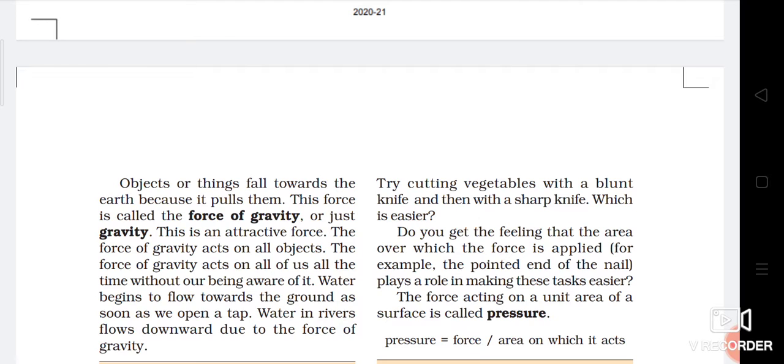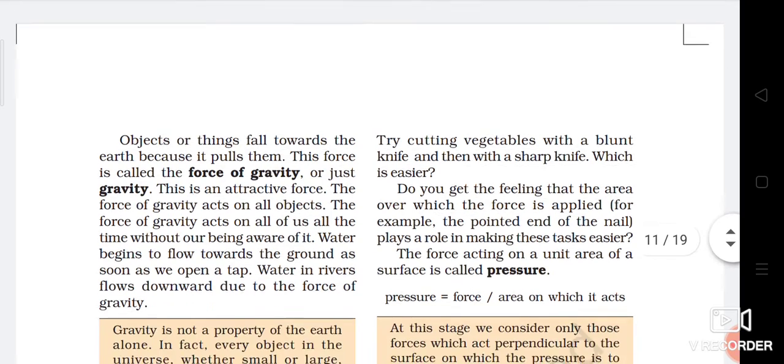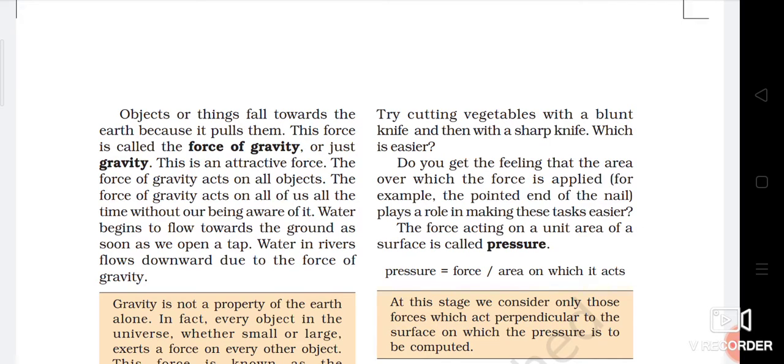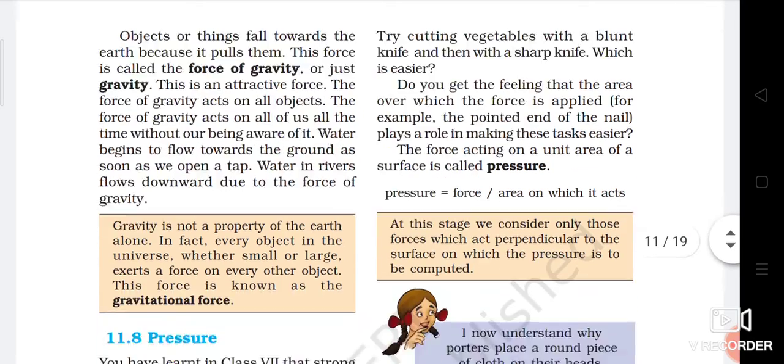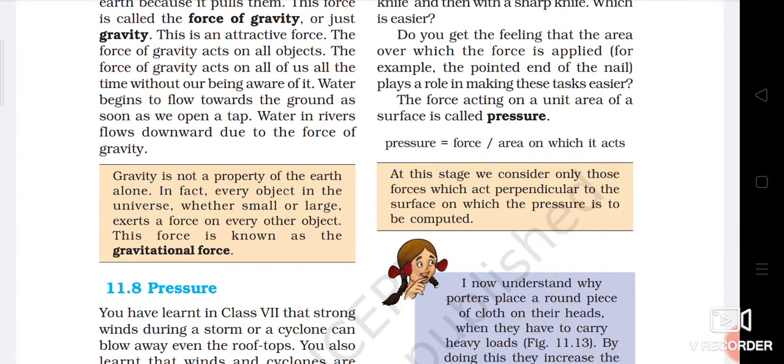This is an attractive force, and the force of gravity acts on all objects. The force of gravity acts on all of us all the time without our being aware of it. Water begins to flow towards the ground as soon as we open a tap. Water in rivers flows downward due to the force of gravity. So gravity is not a property of the earth alone. In fact, every object in the universe, whether small or large, exerts a force on every other object, and this force is known as the gravitational force.